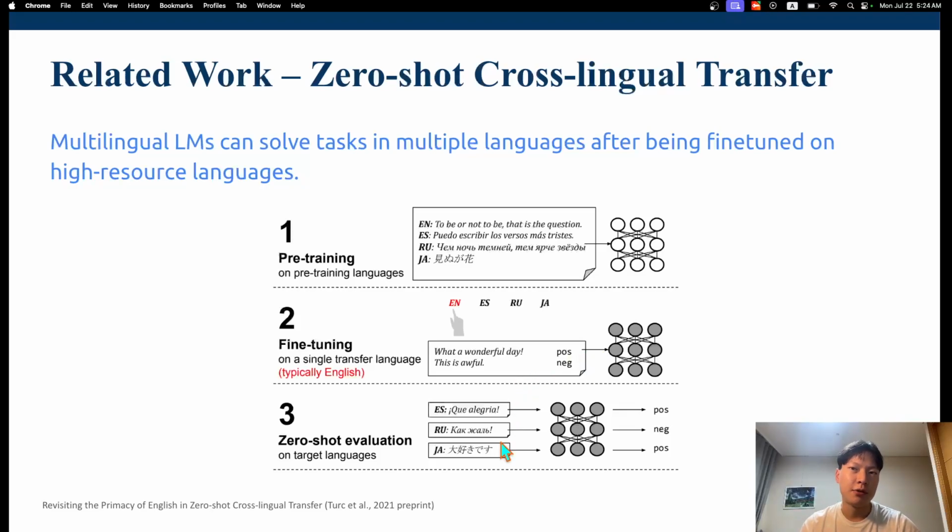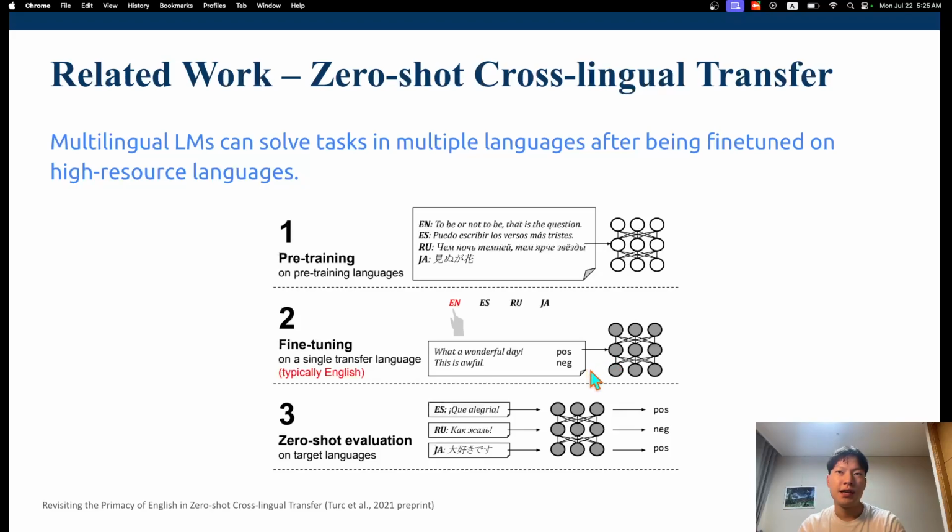But what's really interesting about multilingual models is that despite being fine-tuned on, let's say, English, it's able to solve the exact same task, sentiment analysis, in many different languages that were included in the first stage of the pre-training. Now, this is a very important and profound concept because a lot of the time, fine-tuning data is only available in a select few languages. So, for example, if you want to do sentiment analysis or whatever in a very low resource language, more often than not, you won't find a dataset in that language.